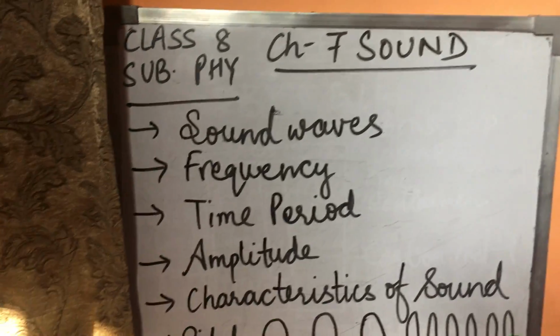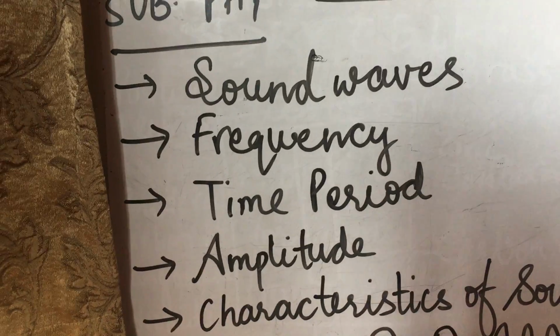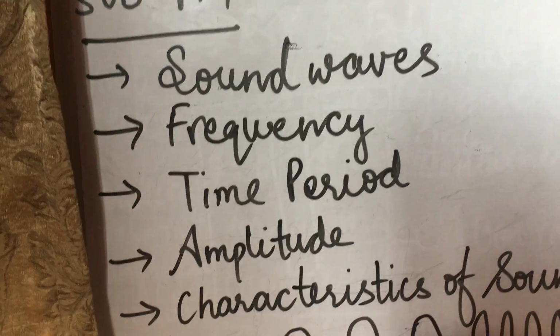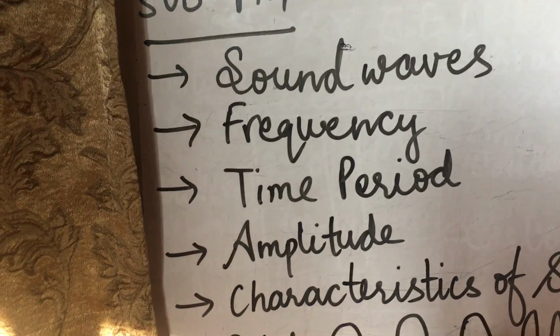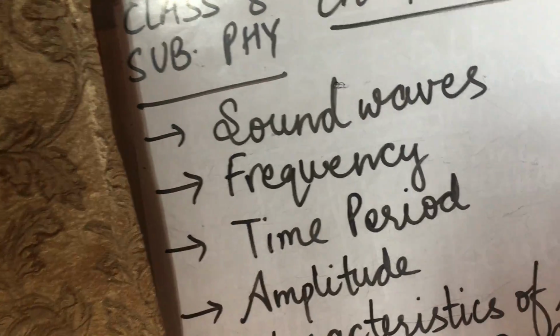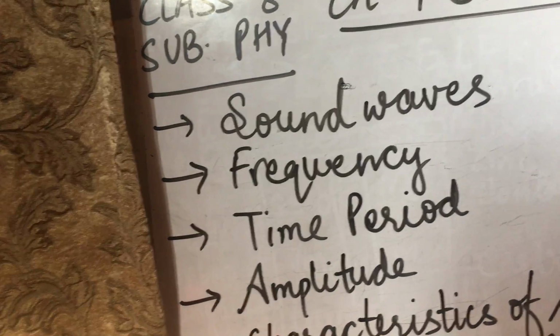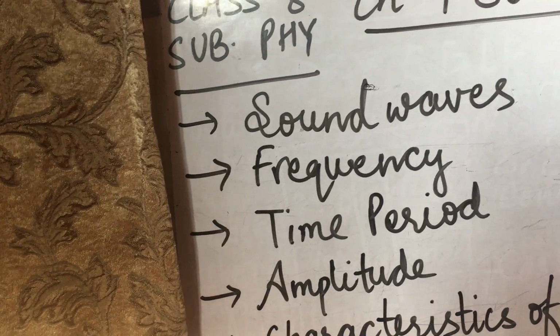So children, the first topic is sound waves. As I told you, sound requires a material medium for its propagation, so it travels in the air in the form of longitudinal waves. Now what is a longitudinal wave? Longitudinal waves are those waves in which particles of the medium through which the sound is transported vibrate parallel to the direction in which the sound wave moves.